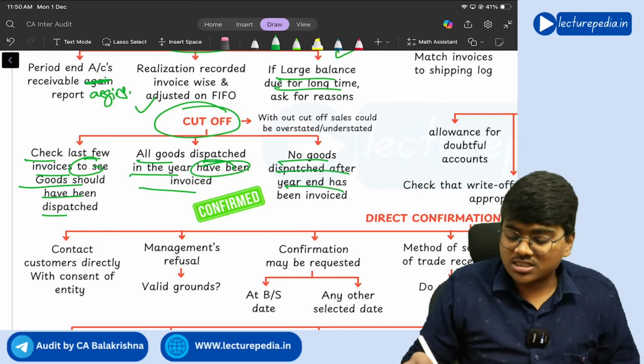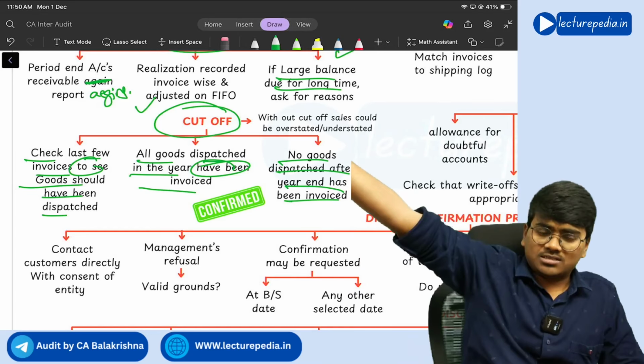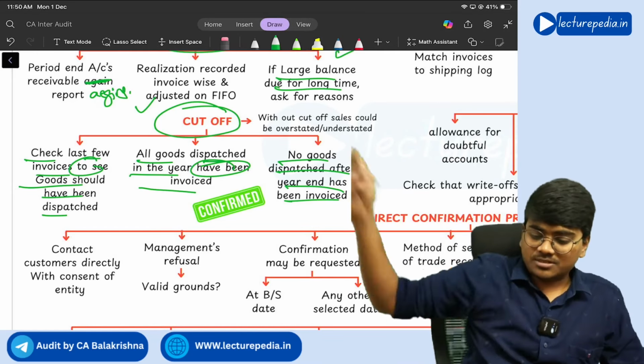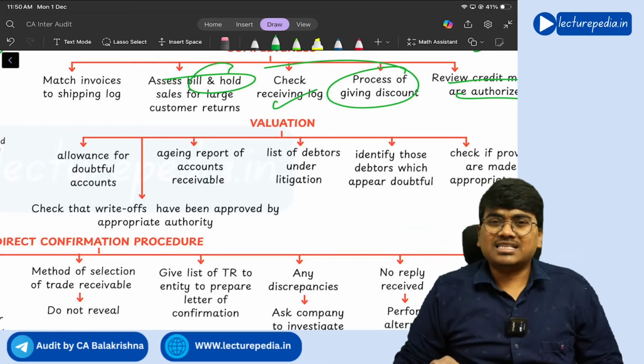Next, no goods dispatched after the year end should have been invoiced. So if any goods have been dispatched in the next year, that invoice should be raised in the next year, right? Next, valuation of trade receivables.